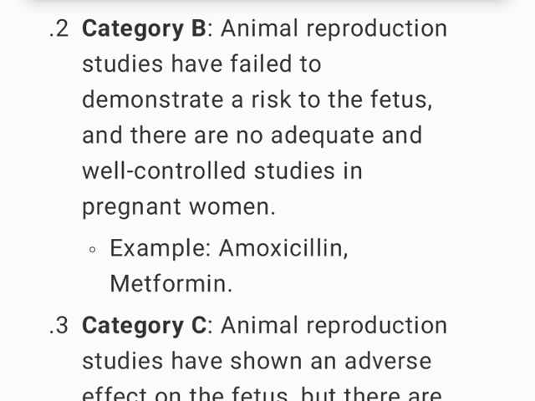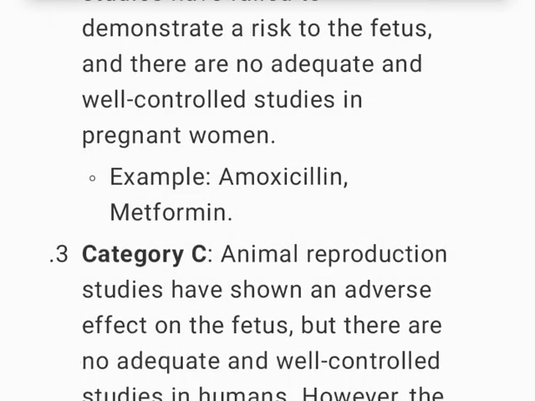2. Category B. Animal reproduction studies have failed to demonstrate a risk to the fetus, and there are no adequate and well-controlled studies in pregnant women. Example, amoxicillin, metformin.